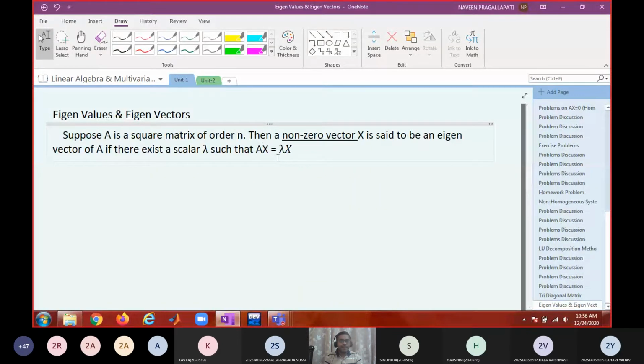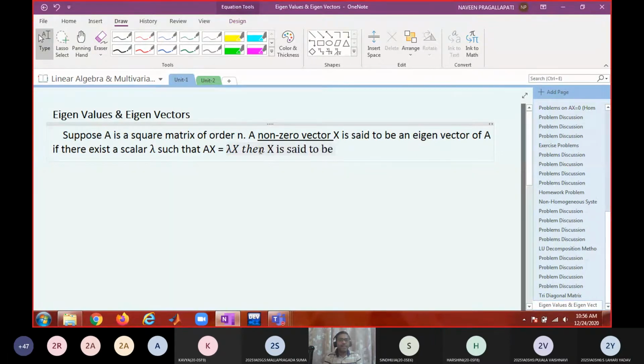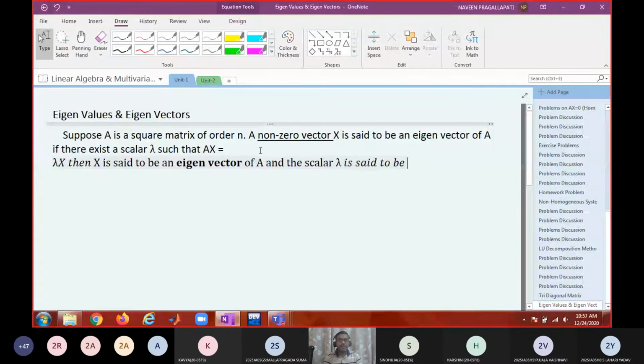then x is said to be an eigenvector of A, and the scalar lambda is said to be an eigenvalue of A.